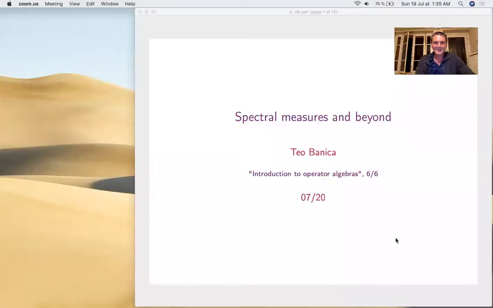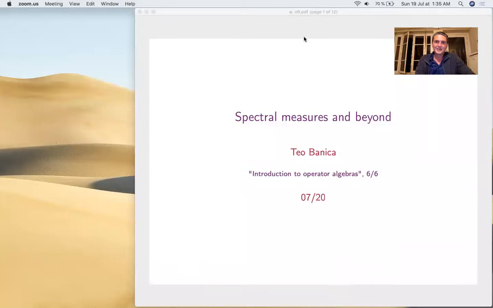Hello. So this is a presentation on spectral measures. It's the sixth and the last one from the series on operator algebras. So the idea will be to try to see how this probability business can help in relation with all these quantum algebra problems. So let's find this presentation.